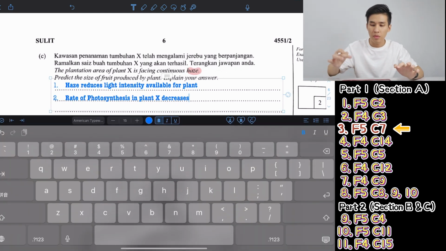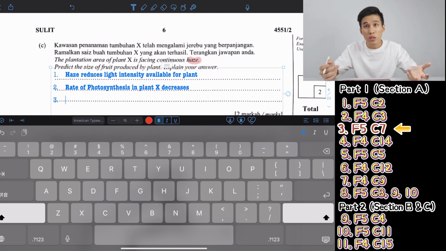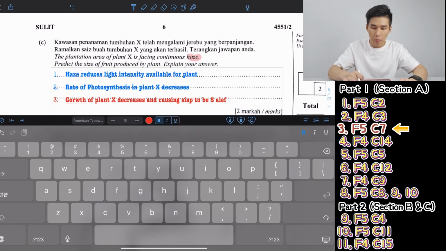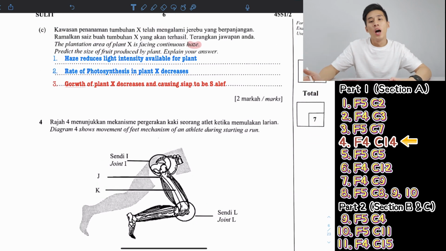And the main point, for the last one here, the size will decrease. So growth of plant X decreases, causing size to be smaller. Okay, easy as that.